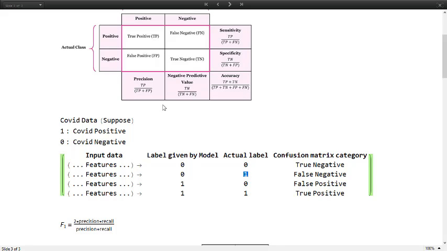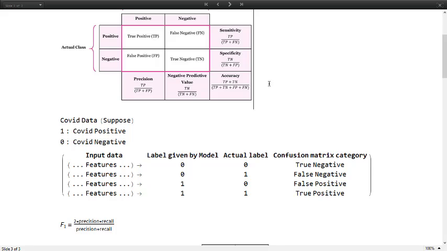That is kind of an opposite of precision. Here we are finding how much it has predicted correctly over all the predictions which it has labeled as negative. These are simple definitions which might be useful to our model depending on what we are doing.